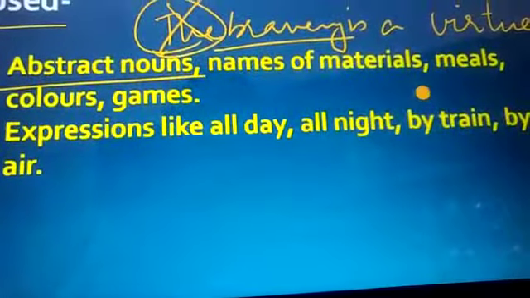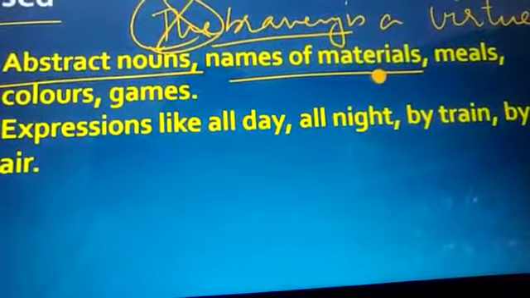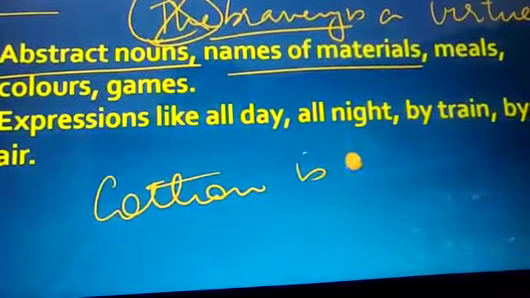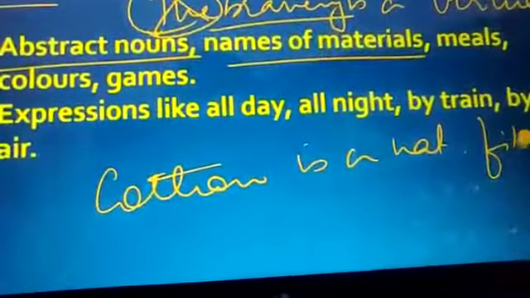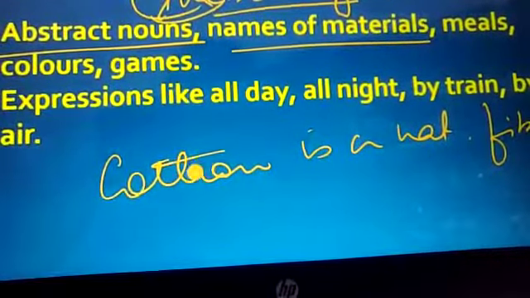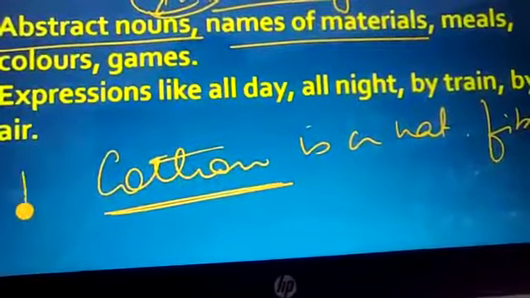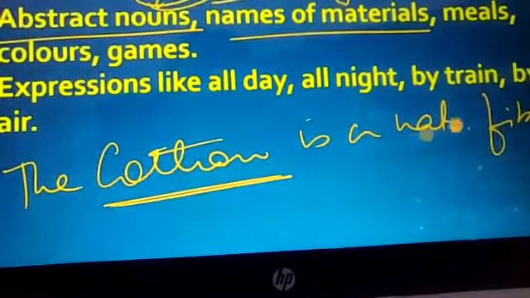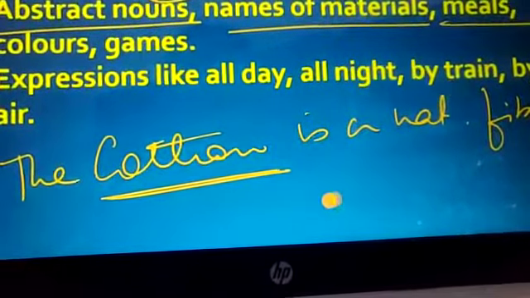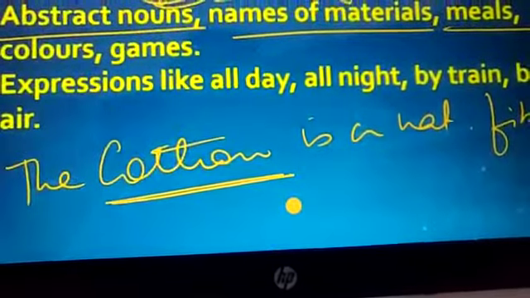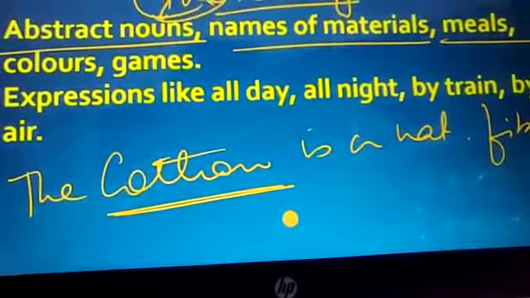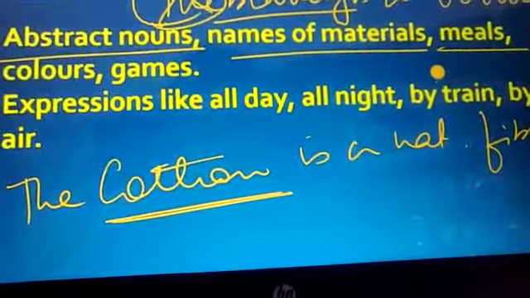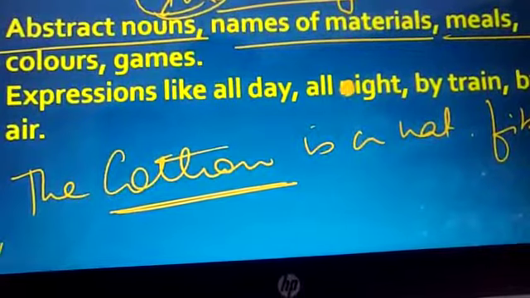I have taken the breakfast. Let's take the lunch. Color, I like the orange color. I like the billiards game. I like to play the game Ludo. So in expressions like the day, all night, by train, we use the article the. So my dear students, the usage of the article the is very extensive, and I hope you are getting it, how and where to use the article a or an and the.